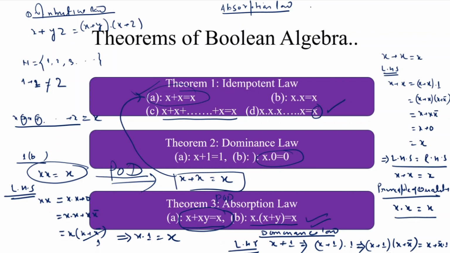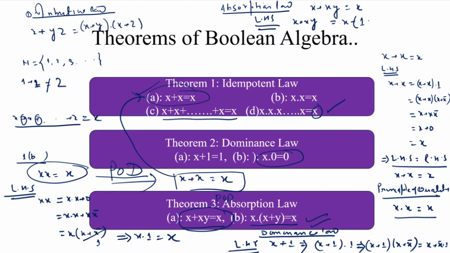This is what? x + xy = x. Let us take its left hand side. What is the left hand side? That is x + xy. When we simply apply the distributive law here, this is written as x taken as common.